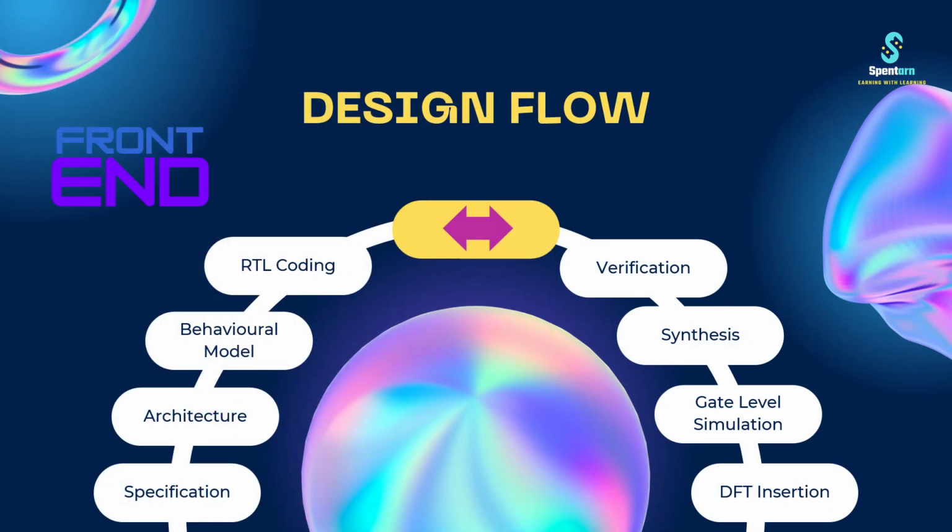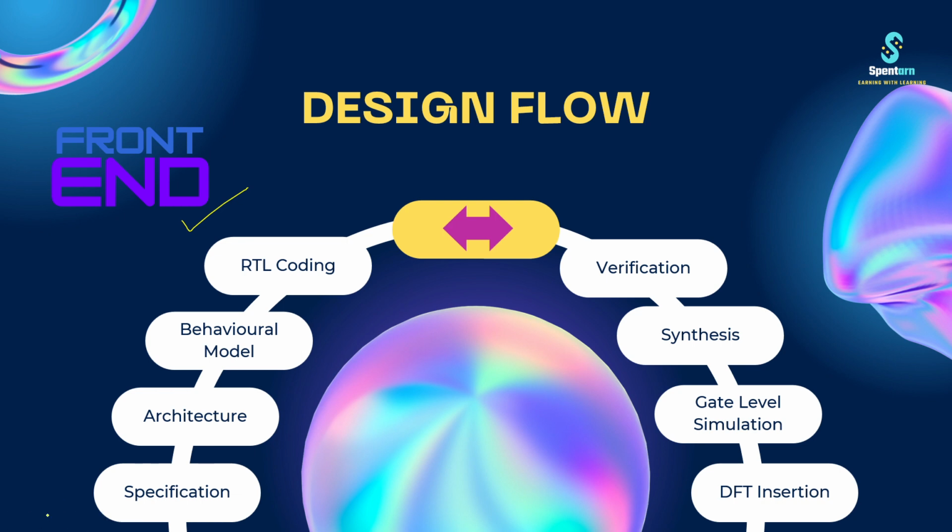Now moving ahead. So this is the design flow, what we design in VLSI or to design the SOC. So basically we have different kinds of fields. First one is front end and second one is back end, right? These are the two fields in VLSI, and if you want to become a VLSI engineer, we will be discussing front end as well as back end. Right now we are just focusing on front end, but I will let you know what is back end as well. So front end is something which comes first when we are making any SOC, right? There are steps which we have to follow.